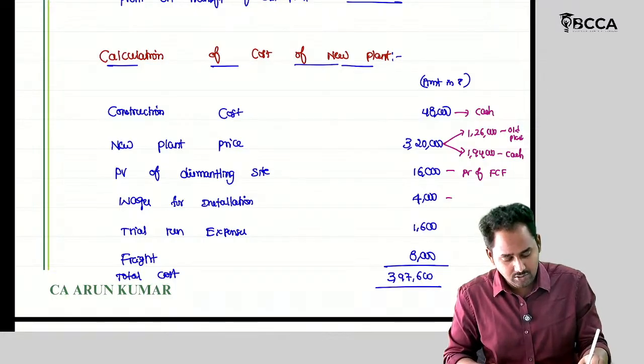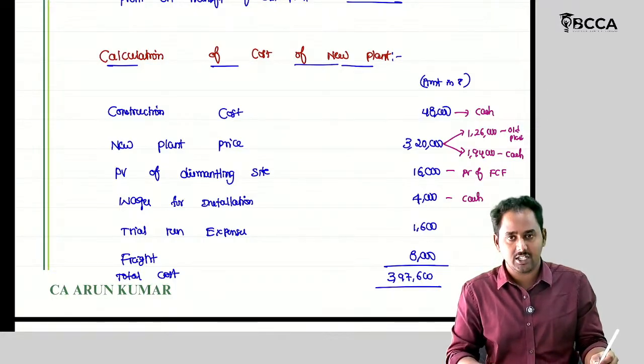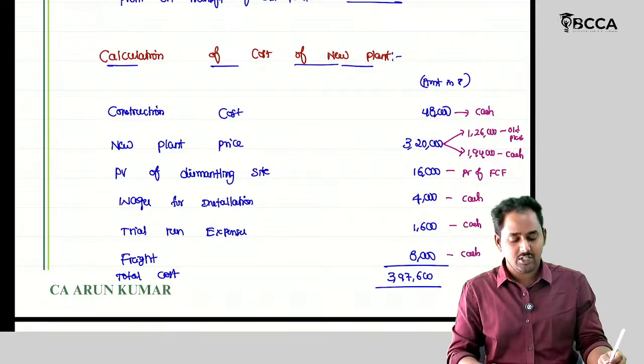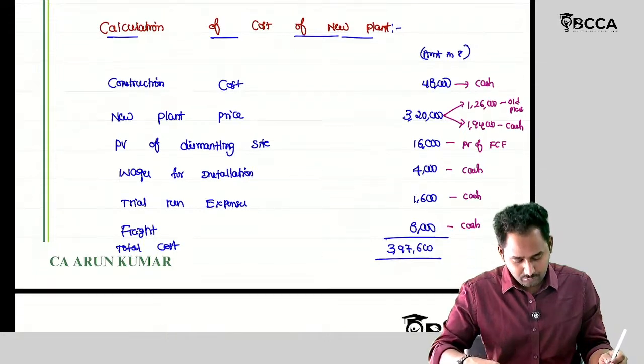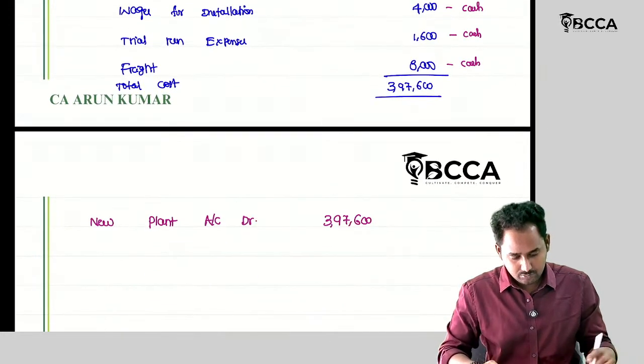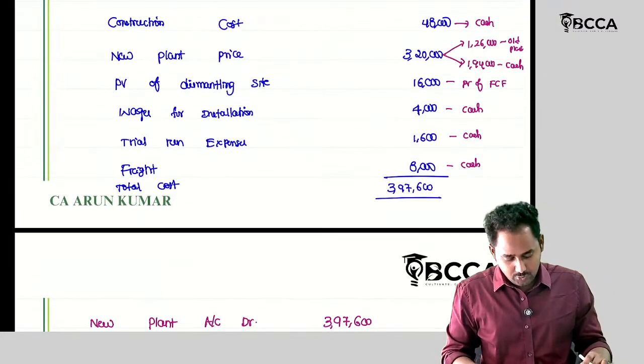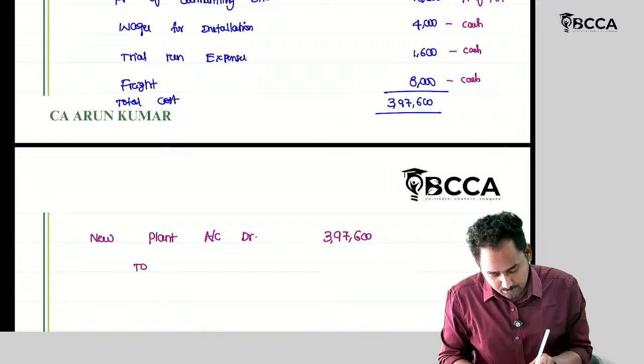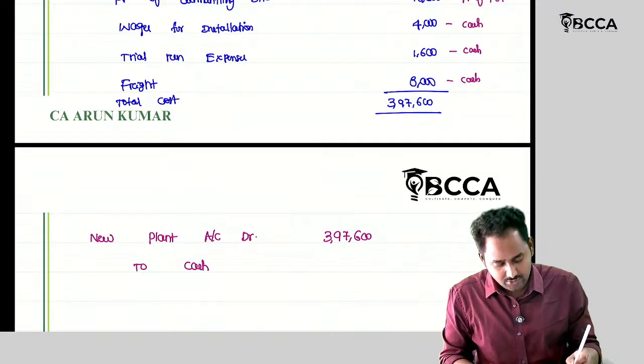This 4,000, yes, it's a present cash outflow. The trial expense is also a present cash outflow, and this freight is also a present cash outflow. So new plant account 3,97,600 debit. Out of this, how much cash have you incurred?